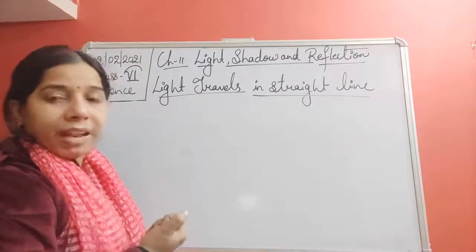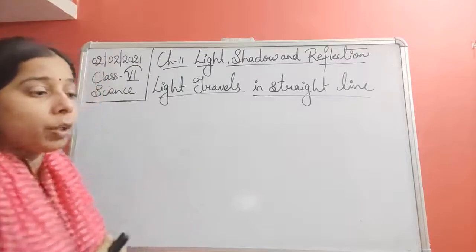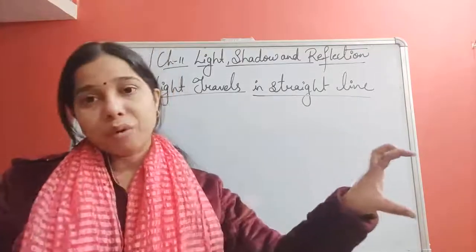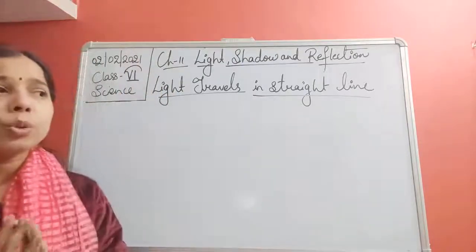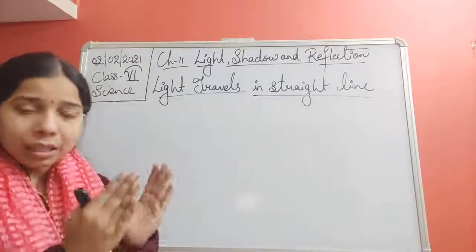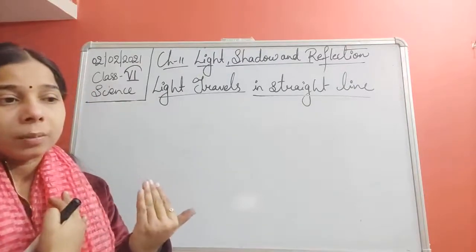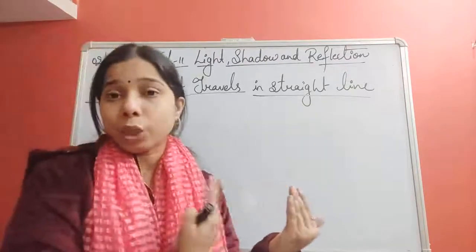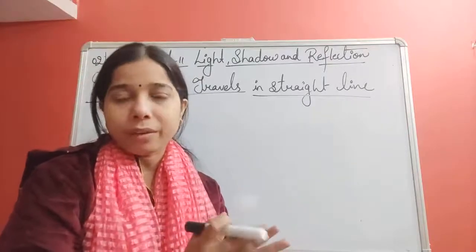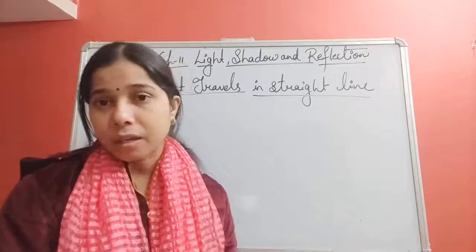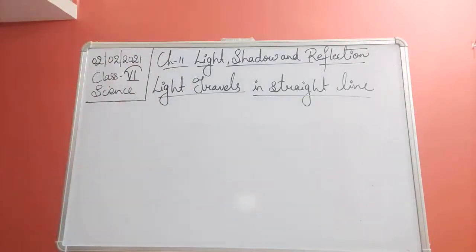When you flash the torch, what will you find? You will find the formation of a straight line of light from the torch, due to which you are able to see what is present exactly straight in front of it. We cannot see the other things until and unless light flashes on them.